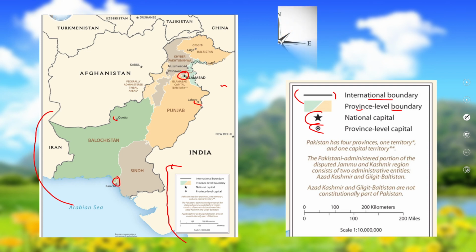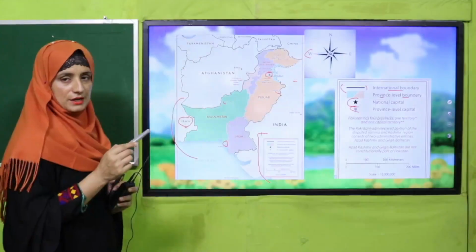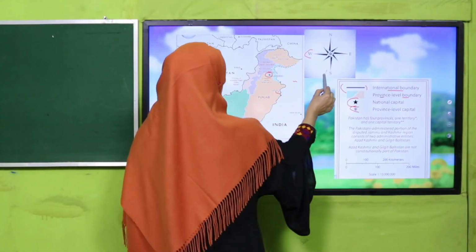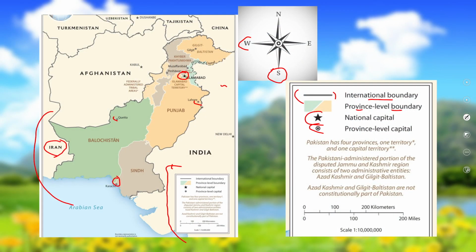Good. So next, these are the cardinal directions that we can use to find it. How we can use it now? So see there, west. Where is west and what can we find in west? Sorry, in south we can get Iran, and in west there is Afghanistan. And in east there is India, you can see that, and in north we can find China.